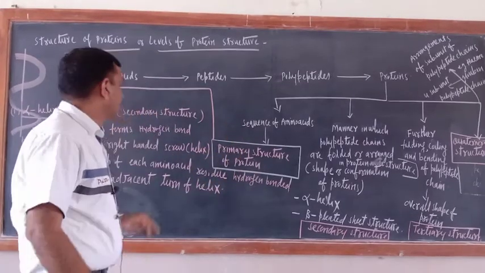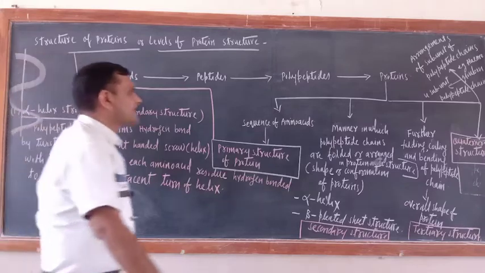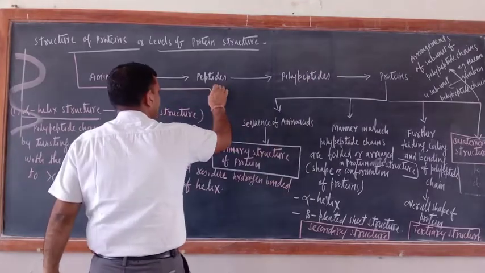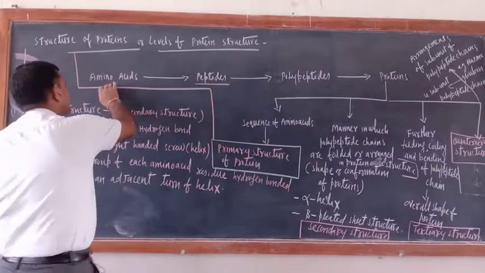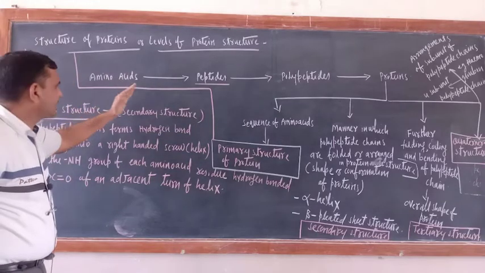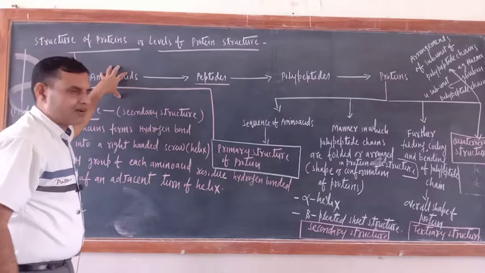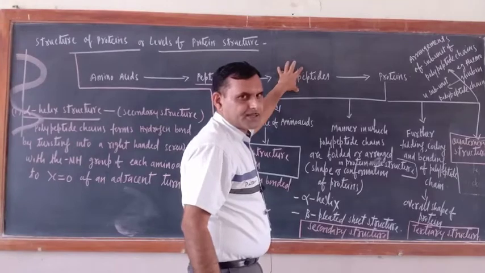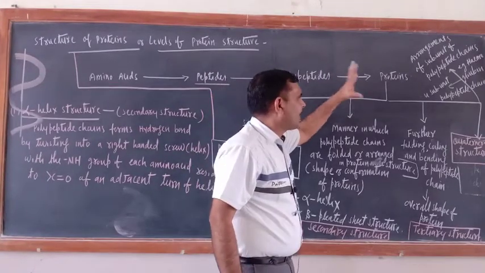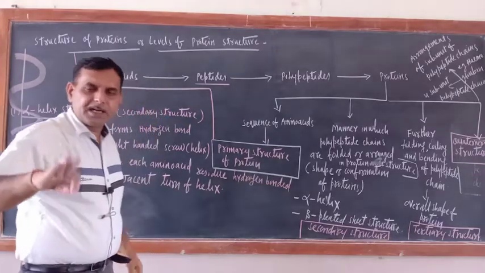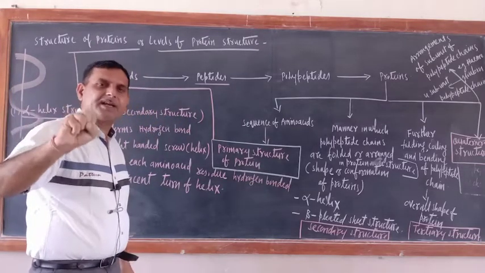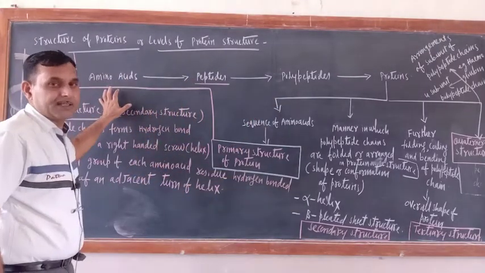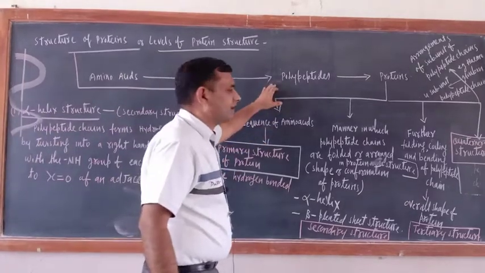As we know, proteins are made up of polypeptide chains. Polypeptide chains are made up of peptides, and peptides are made up of amino acids. We can go in this direction also. Many amino acids combine together and form peptides. Many peptides come together and form polypeptides. Many polypeptides come together and form proteins. So ultimately the immediate monomer of protein is polypeptide. The ultimate monomer is amino acid, but the immediate monomer is polypeptide chains.